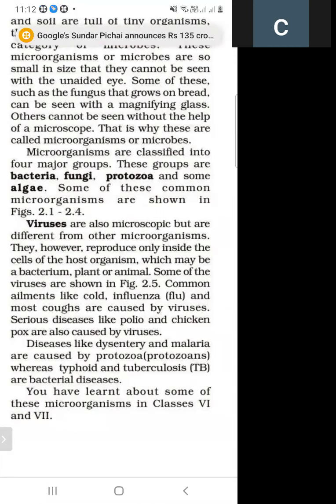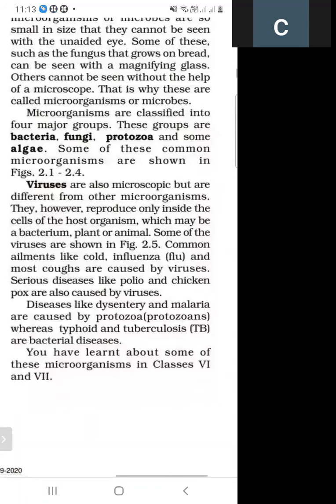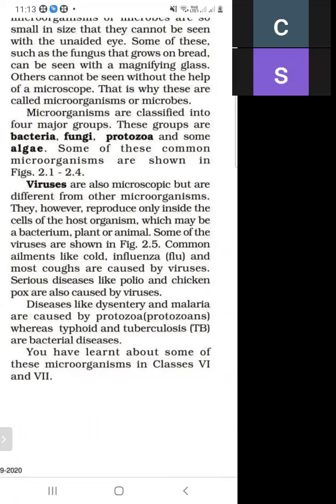There are different types of viruses, and ailments like cold and diseases like polio and chicken pox are due to viruses. Diseases like dysentery and malaria are caused by protozoa, whereas typhoid and TB are bacterial diseases. So dysentery and malaria are due to protozoa, and typhoid and TB are bacterial diseases.